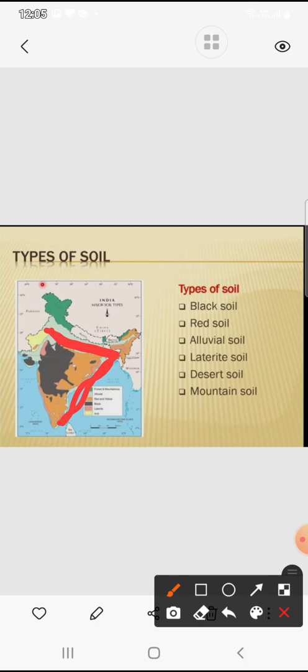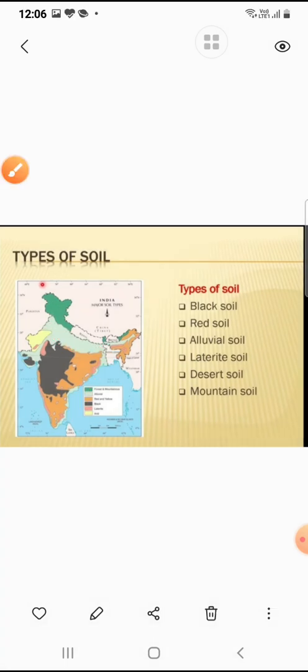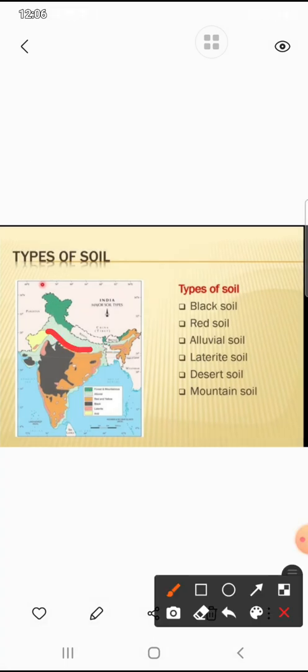The rivers flowing from the Himalaya mountains and the Deccan plateaus bring large deposits of silt and sand which get settled on the river banks. The silt and sand together form alluvial soil. This type of soil is found in Uttar Pradesh, Bihar, Tamil Nadu, Andhra Pradesh, West Bengal, Punjab, Haryana and parts of Gujarat. It is suitable for the cultivation of crops such as rice, maize, sugarcane, wheat, tobacco, pulses and groundnuts. So this soil is mainly found in the northern part of India, right?